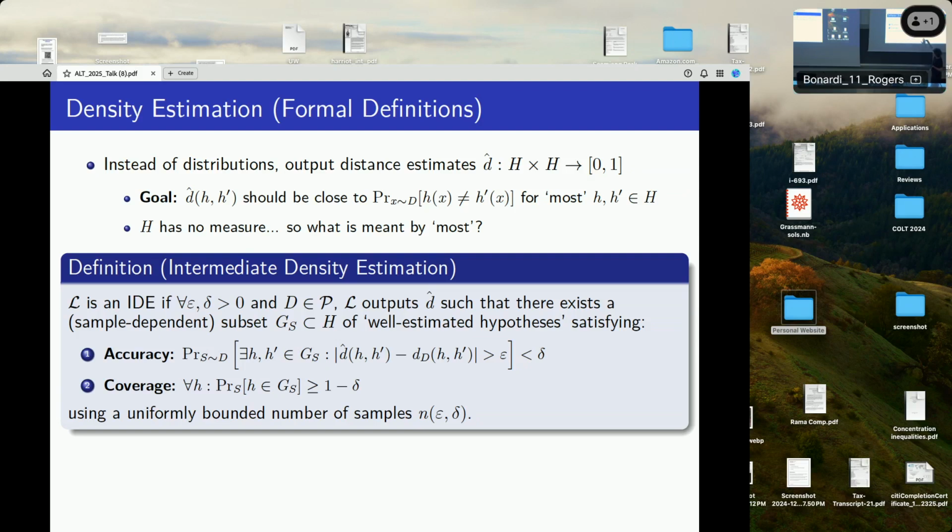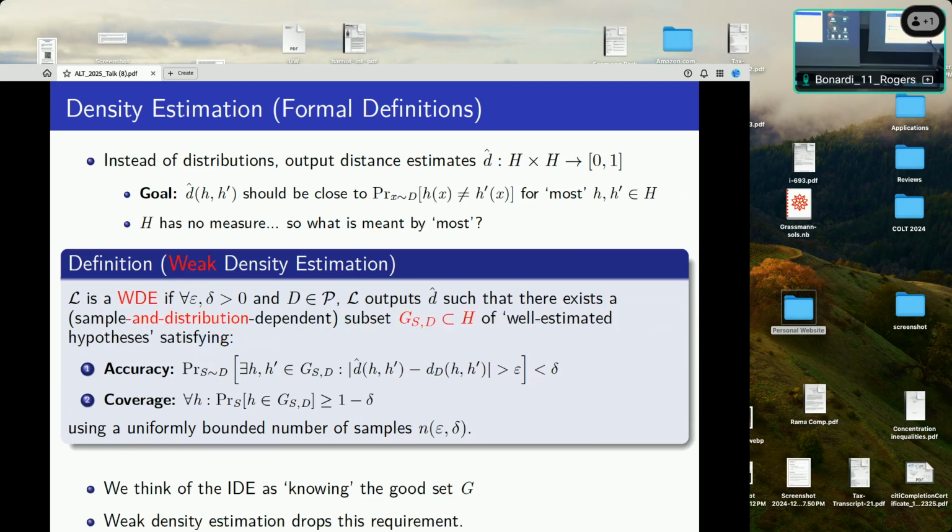Notice that the important thing here is that G only depends on the sample, which means essentially that the learner knows what this class G of well-estimated events is, which allows for sufficiency. Weak density estimation is almost exactly the same. You change literally one letter. G now depends on S and the distribution, which means the learner no longer has access to what G is. And it turns out this is necessary but loses sufficiency as a result.